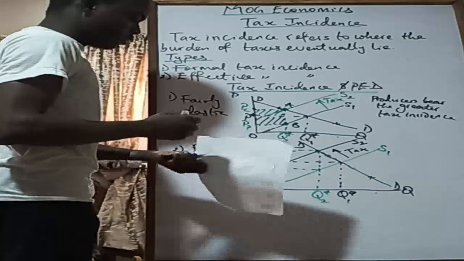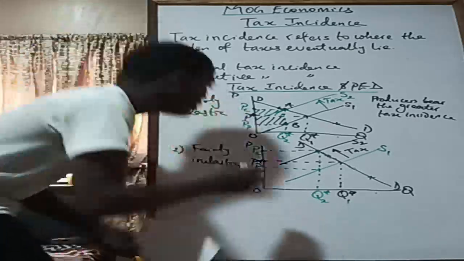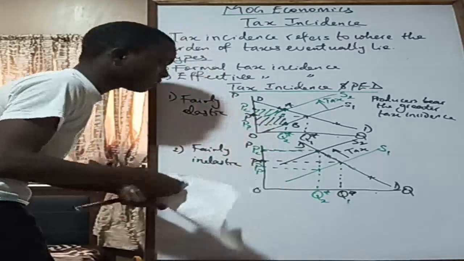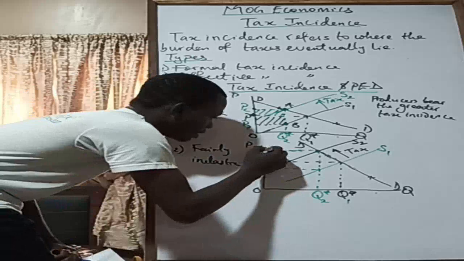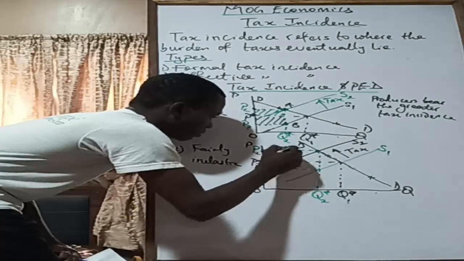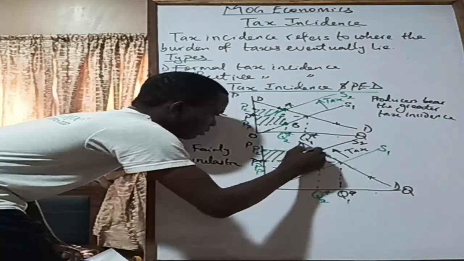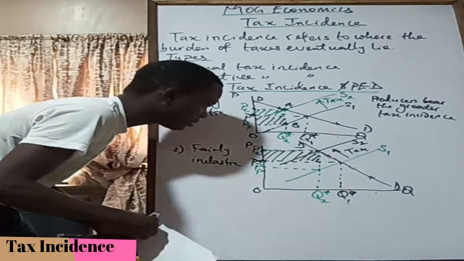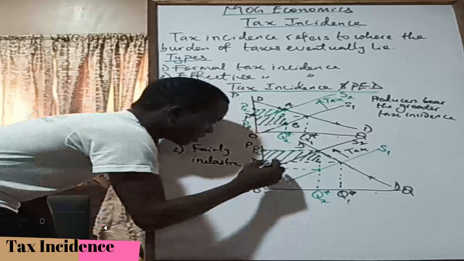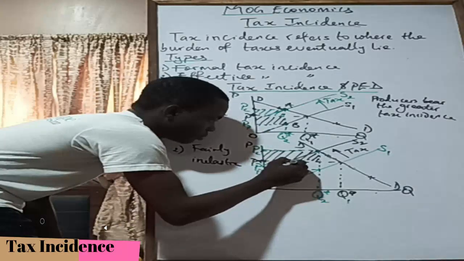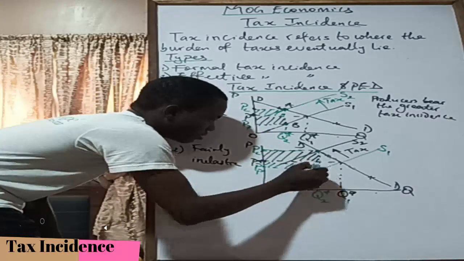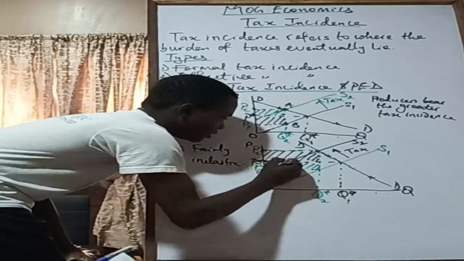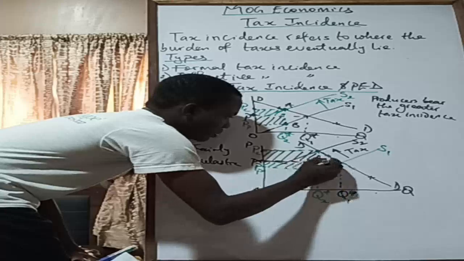All right, so again, we have a rectangle, right? So who has the bigger rectangle? So it is kind of clear, right? So look at this here, and compare that with this. So the old equilibrium, compare that with this. So consumers are being affected more.